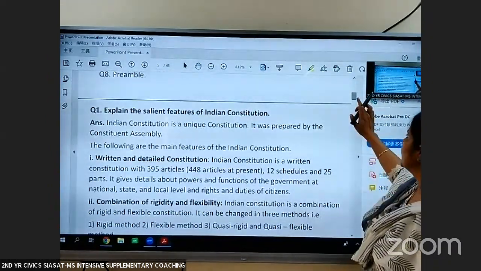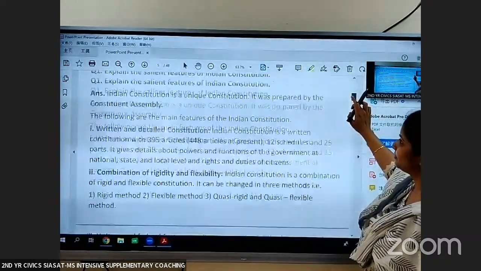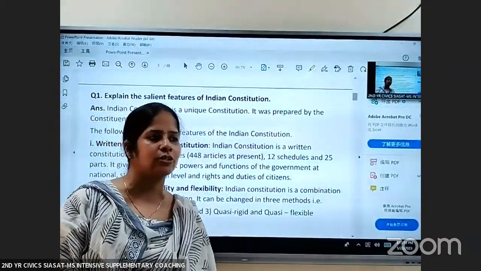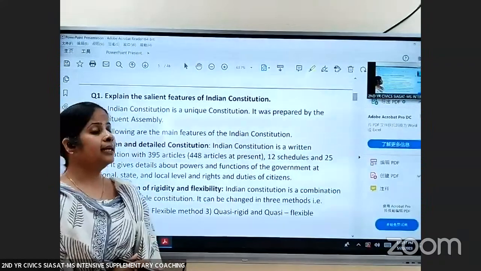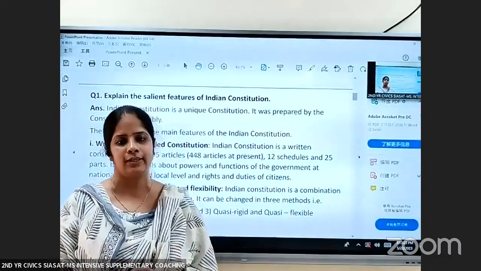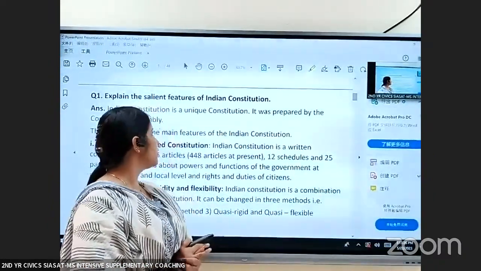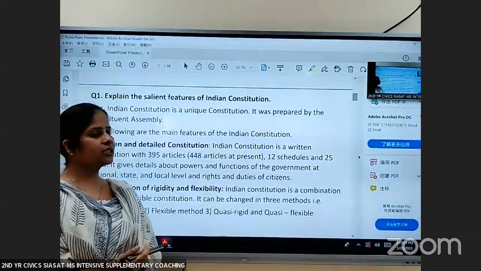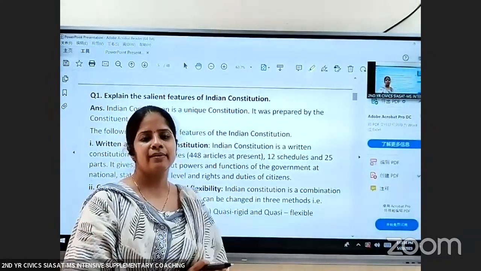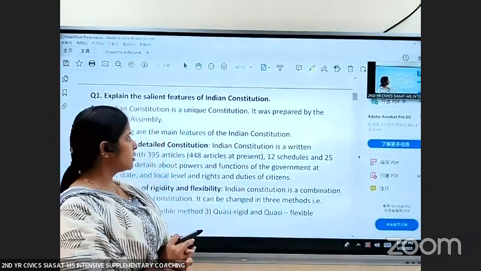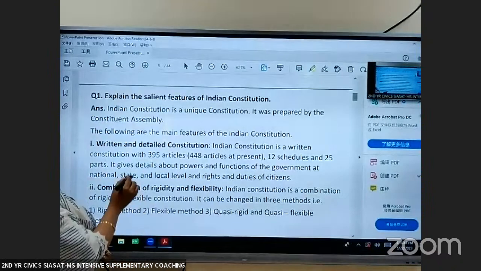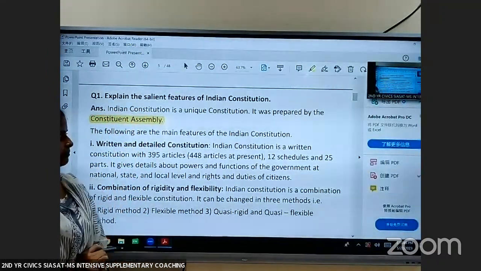Now let us discuss the salient features of Indian Constitution. Indian Constitution is considered a unique constitution. Why is it unique? Because it has been prepared after a detailed study of constitutions of the world. The Constituent Assembly has prepared this constitution. So, what is Constituent Assembly? Constituent Assembly is a body of people who prepared the constitution. So, Indian Constitution is a written constitution, prepared by the body of people called Constituent Assembly.